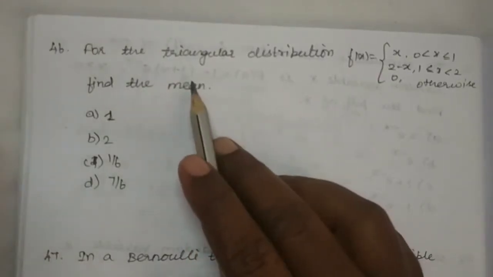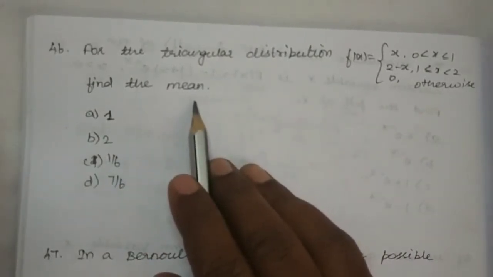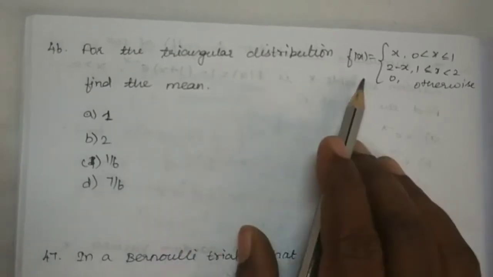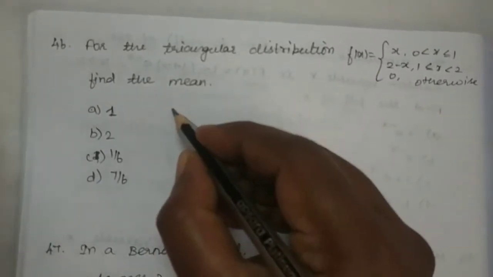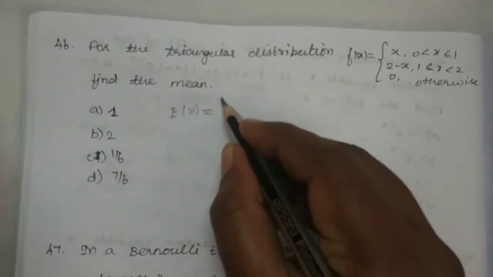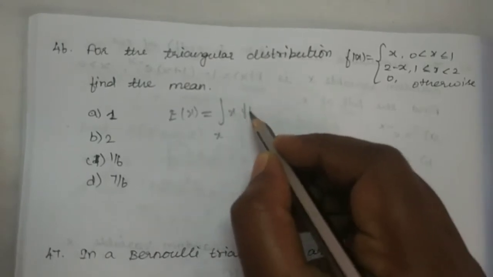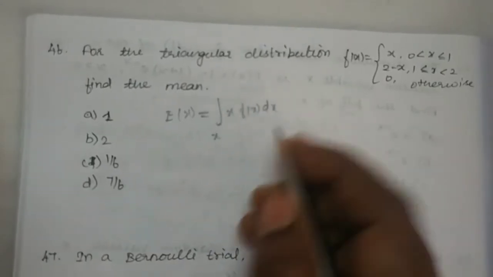Next question, for the triangular distribution find the mean. So here we have to find out the mean corresponding to this f of x. So mean means expectation of x equal to integral over x into f of x dx.